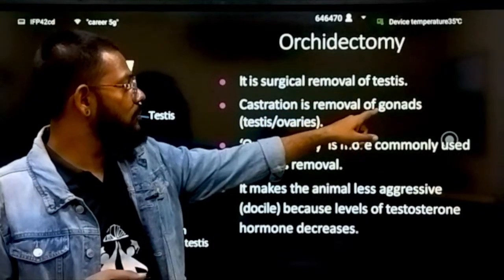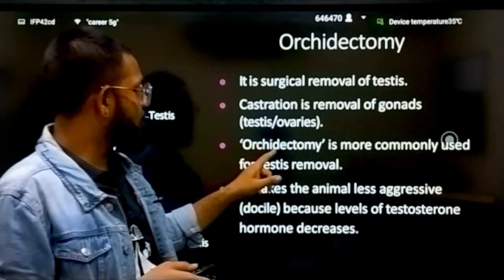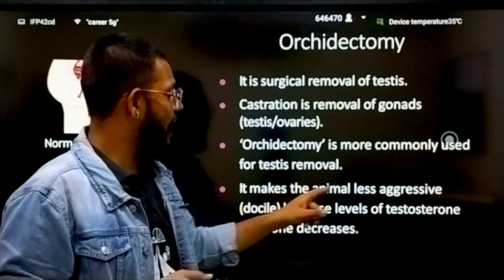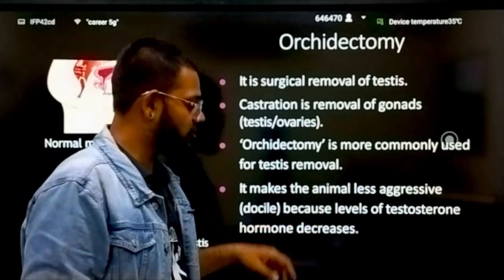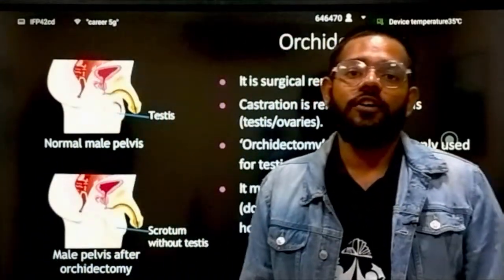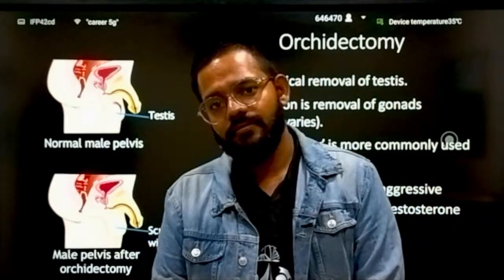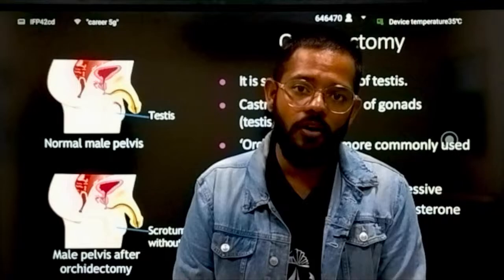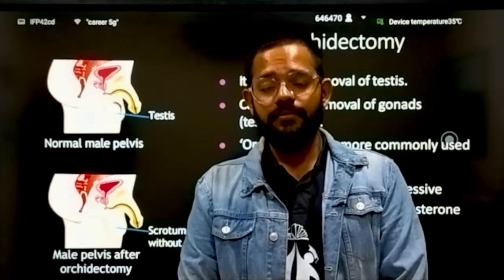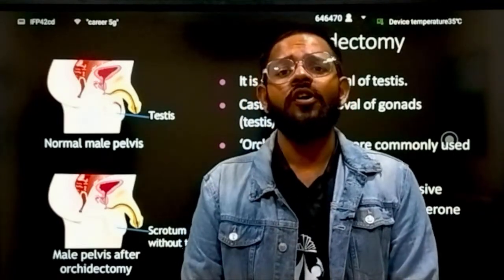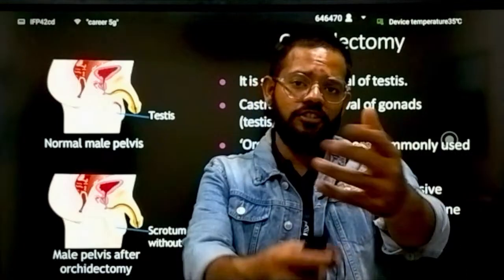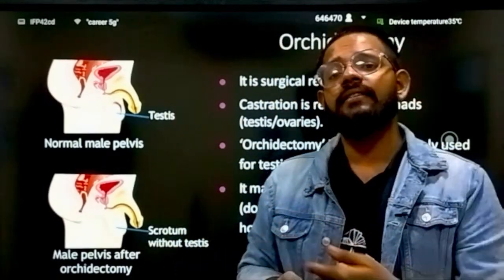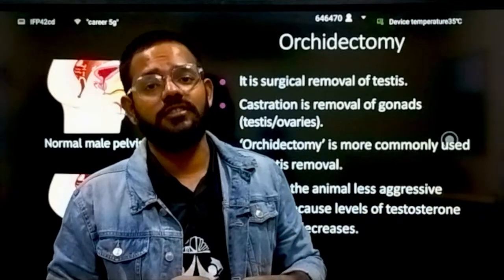Castration is removal of gonads. Orchidectomy is more commonly used for testes removal. It makes the animal less aggressive because the level of testosterone hormone decreases. See, orchidectomy is removing the testes. Due to the testes removal, automatically the level of testosterone falls in the body of the male. And if the testosterone goes down, the aggressiveness of the male decreases and the male becomes less aggressive. This is mainly done in ox.